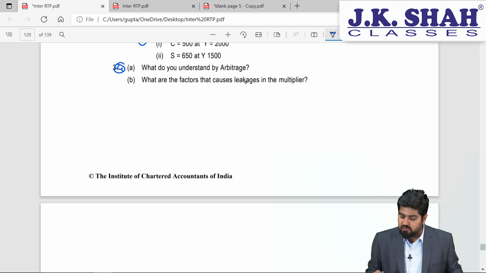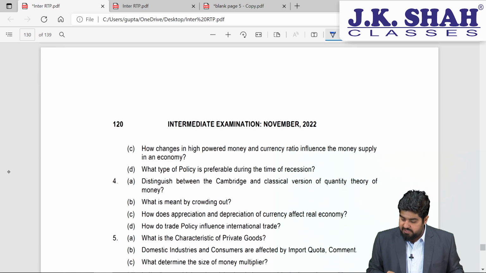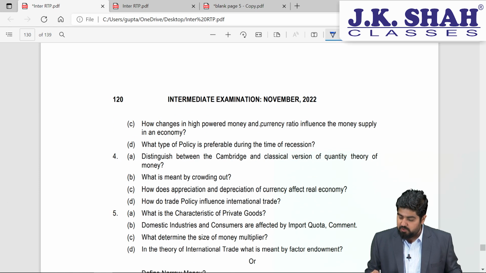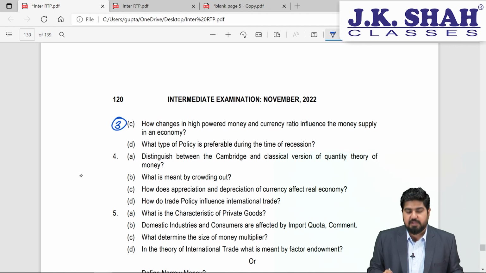What are the factors that cause leakages in the multiplier? Multiplier is part of chapter number 1. Then, how do changes in high powered money and currency ratio influence the money supply in an economy? This is part of chapter number 3, that is monetary policy or money market.